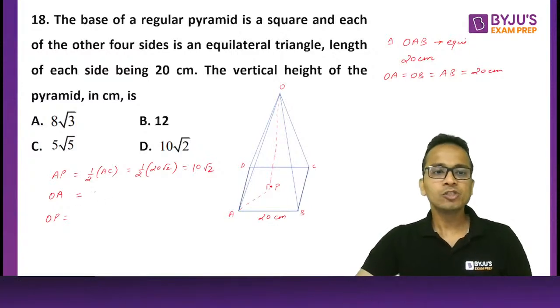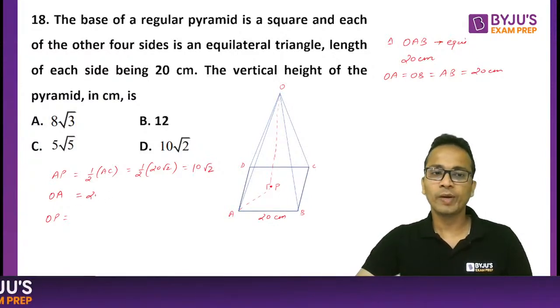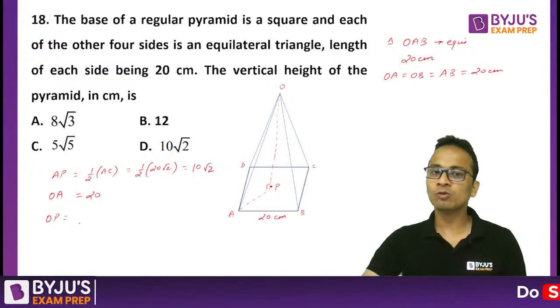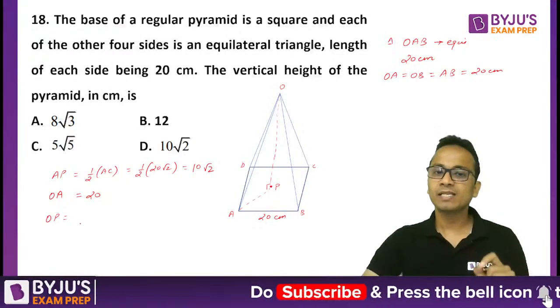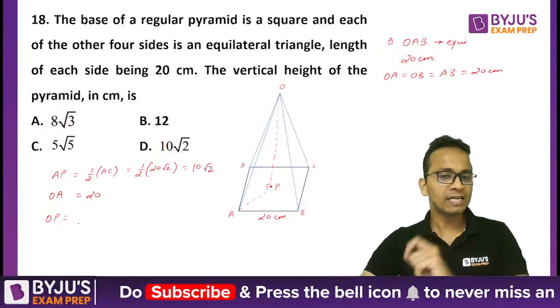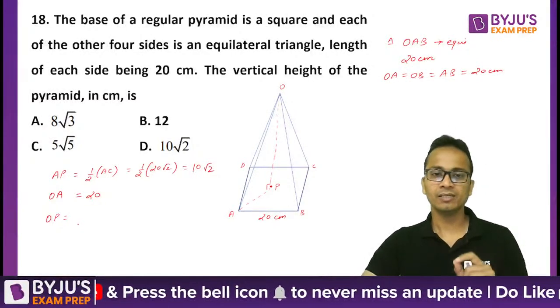Length of OA is already given in the question, which is 20. So to find out the length of OP, triangle OPA is a right angled triangle, as I have drawn in the figure, with a right angle.